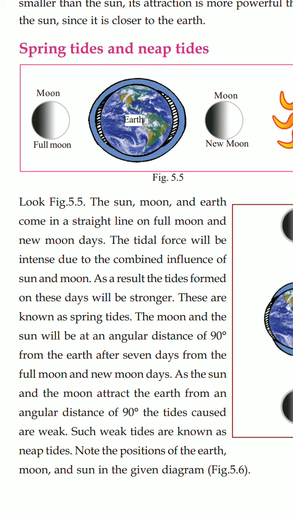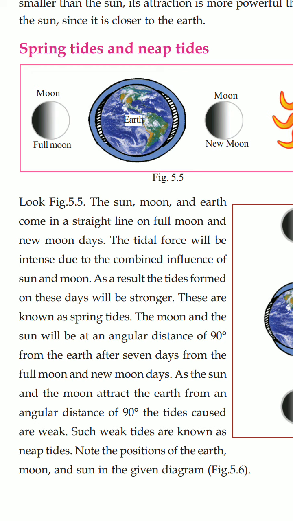As a result, the tides formed on these days will be stronger. On the new moon and full moon days, the tides will be very strong. These are known as spring tides. When the sun, moon and earth are in a straight line, the tide will be very strong. That is known as the spring tide.